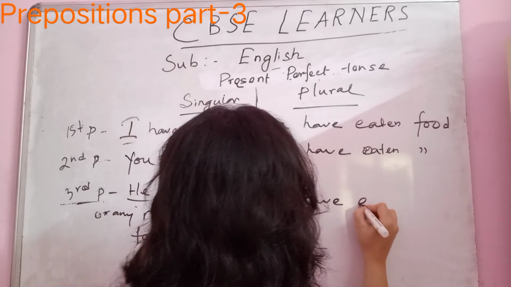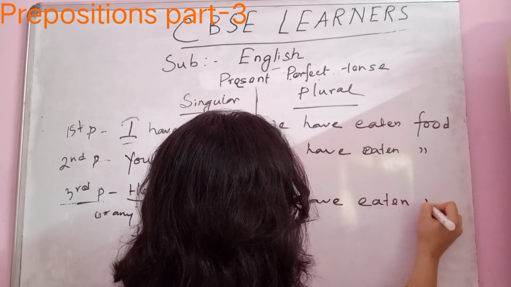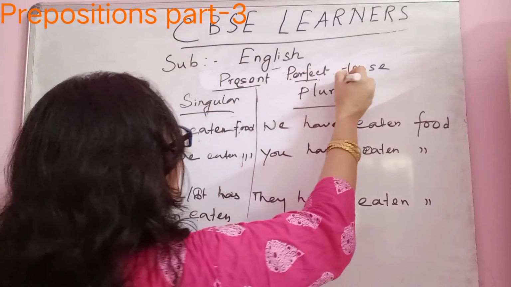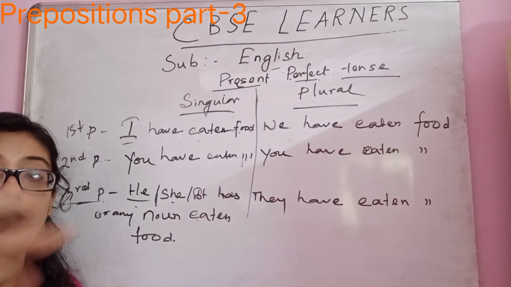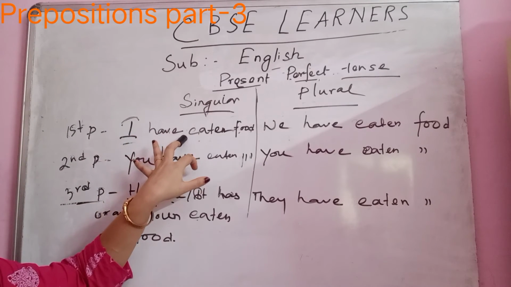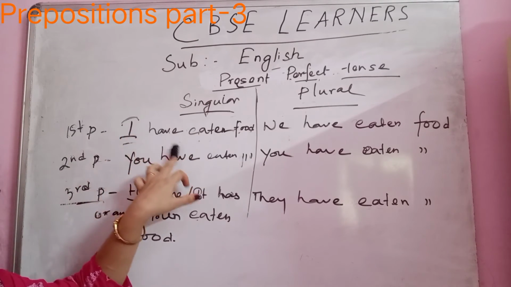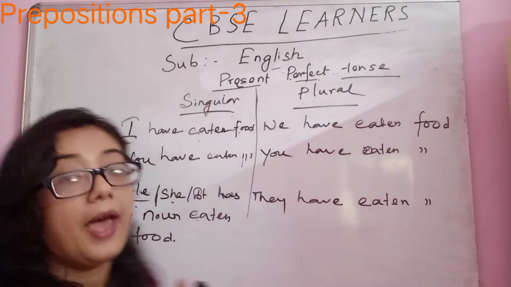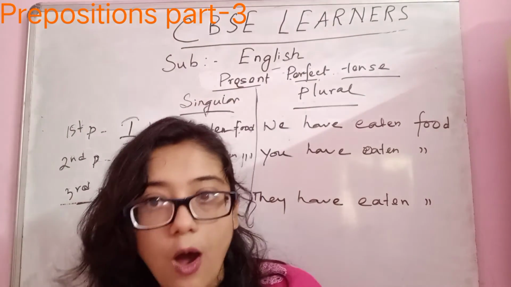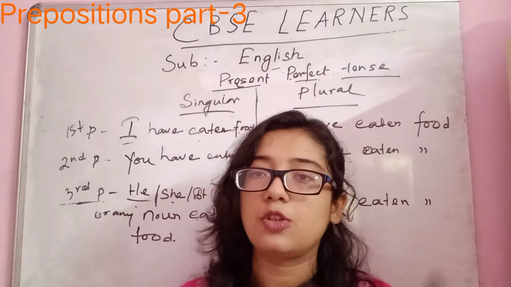They have eaten food. So, in case of present perfect tense, how will you construct the formula? Subject plus auxiliary verb or helping verb, have or has, plus past participle form of verb plus object.